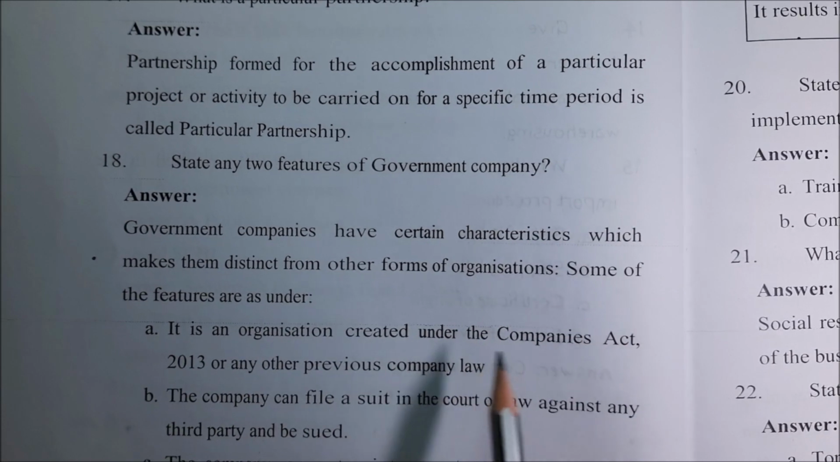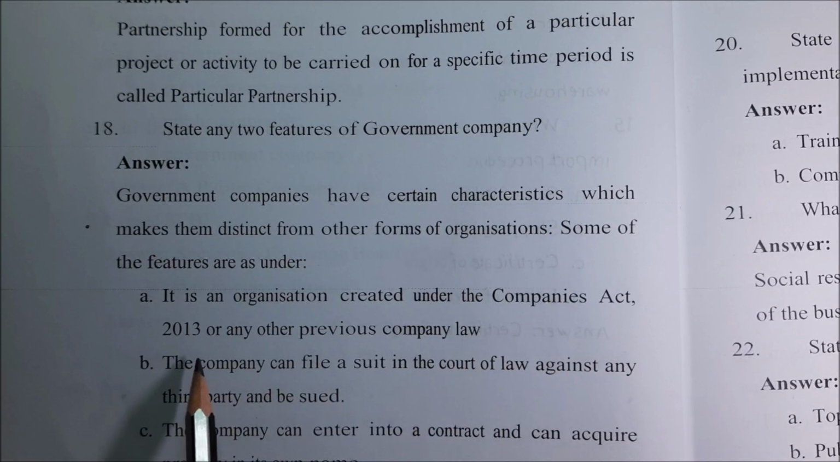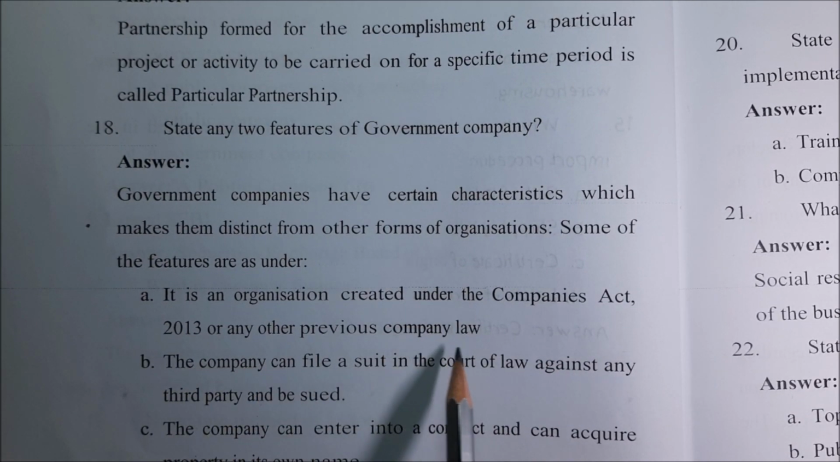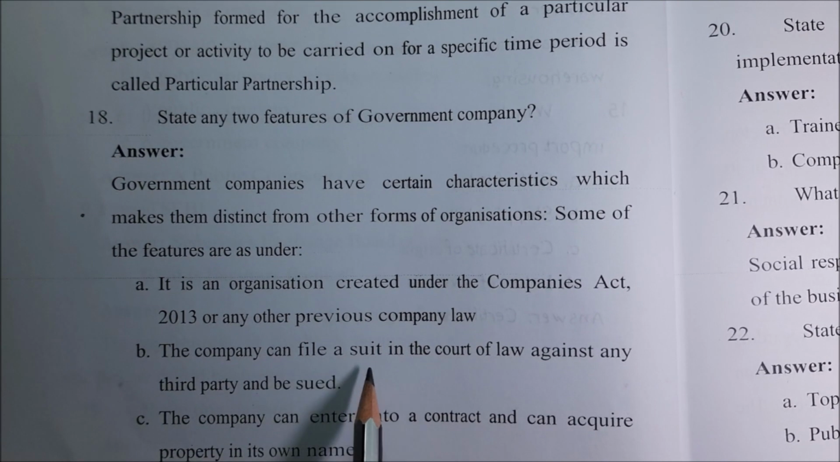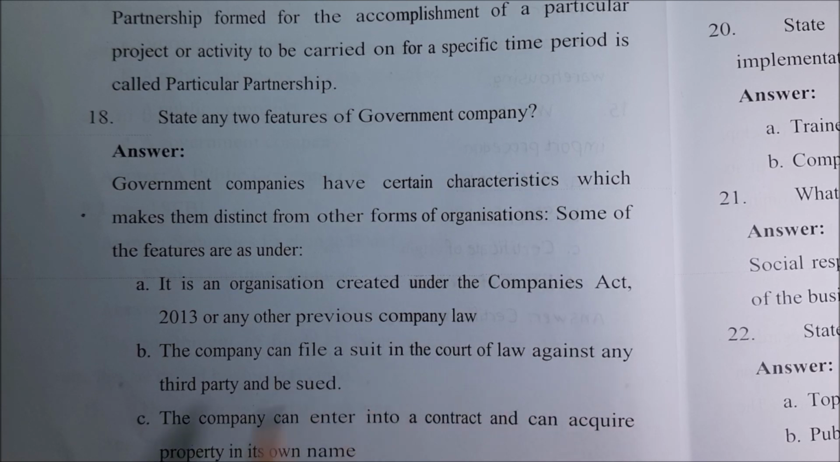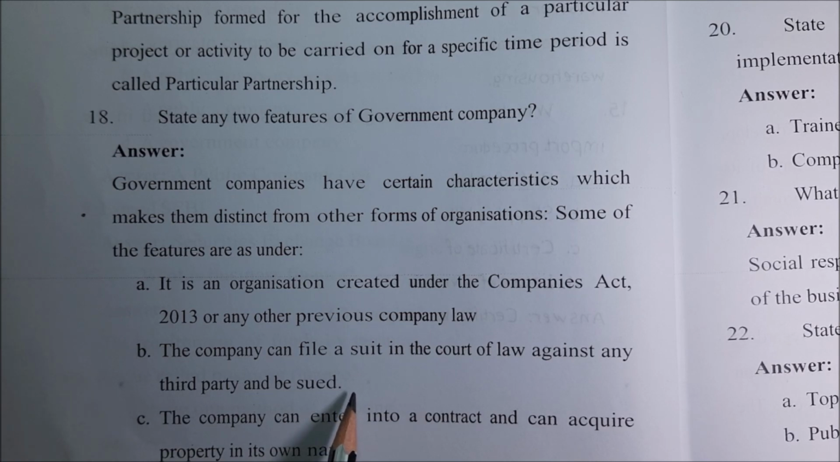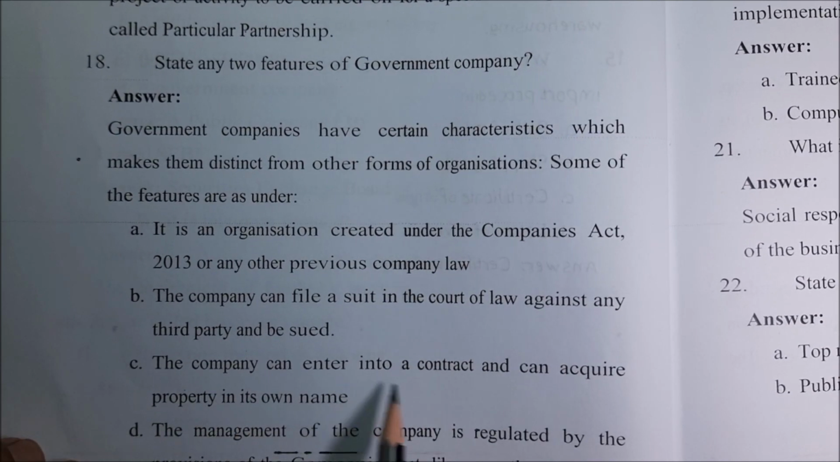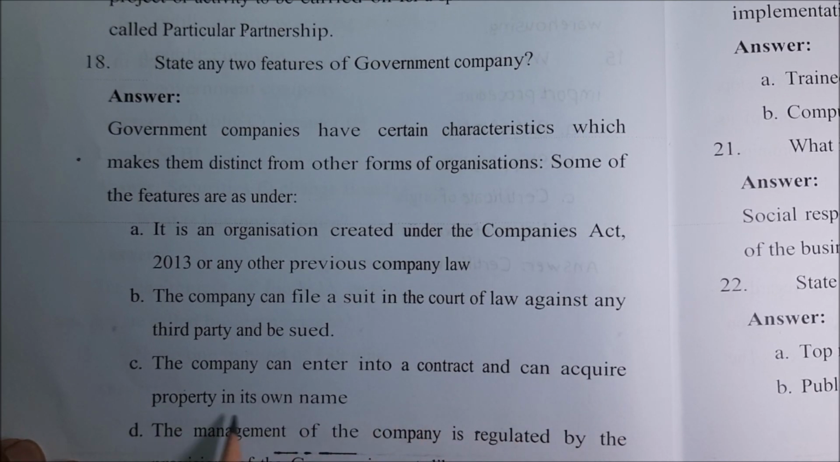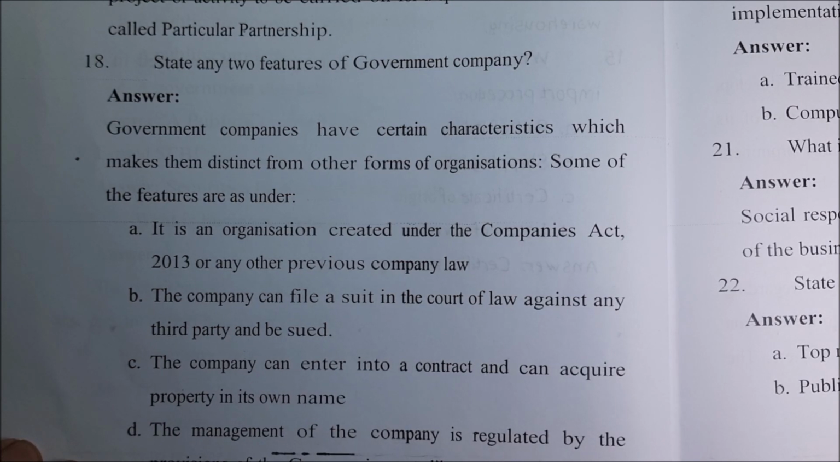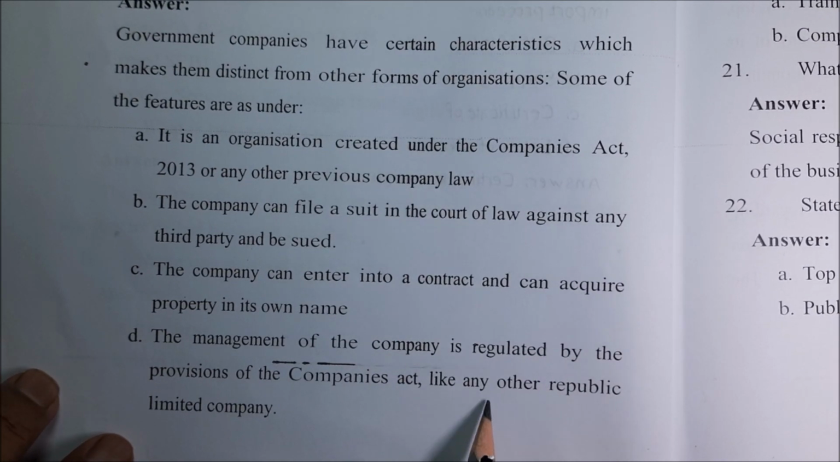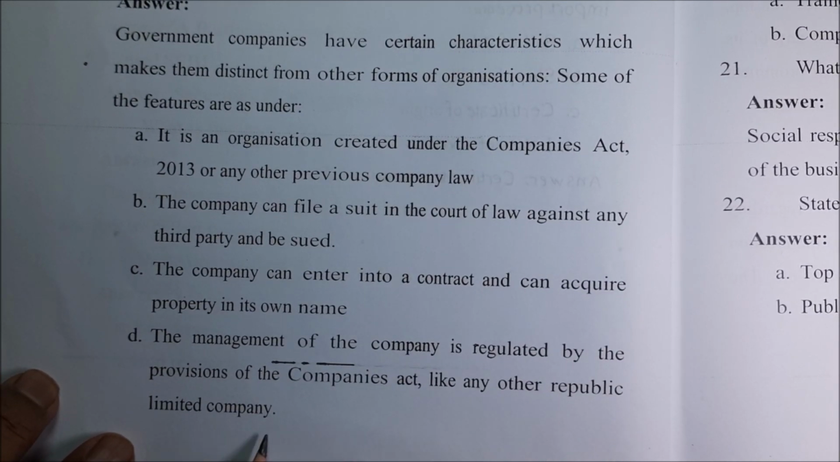Number one, it is an organization created under Companies Act 2013 or any other previous company law, that is 1956. The company can file suit in a court of law against any third party and be sued. That means it cannot be escaped. Sued means you can put a case, right? The company can enter into a contract and can acquire property in its own name. The management of the company is regulated by the provisions of the Companies Act like any other public company.